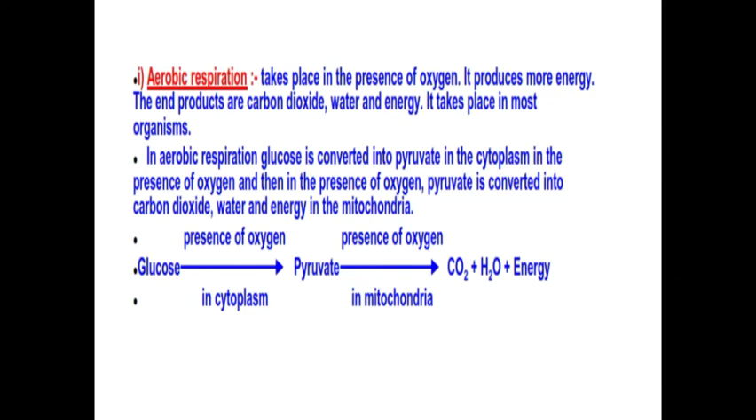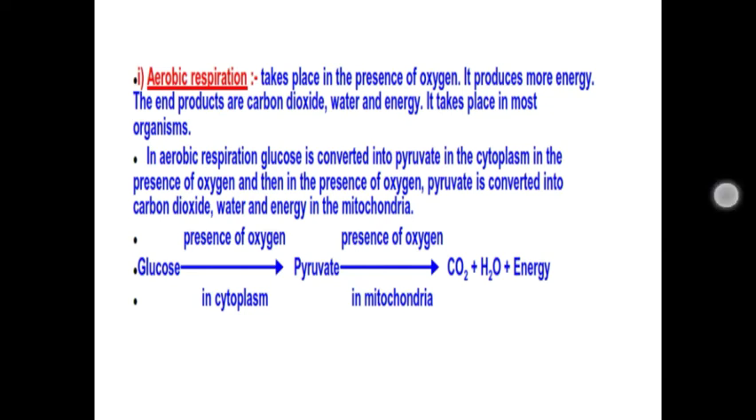So in aerobic respiration, glucose is converted into pyruvate in the cytoplasm in the presence of oxygen, and then the pyruvate is converted into carbon dioxide, water, and energy in the presence of oxygen, but this happens in the mitochondria. This is called aerobic respiration. So the main concept is that in aerobic respiration, we can obtain more energy.